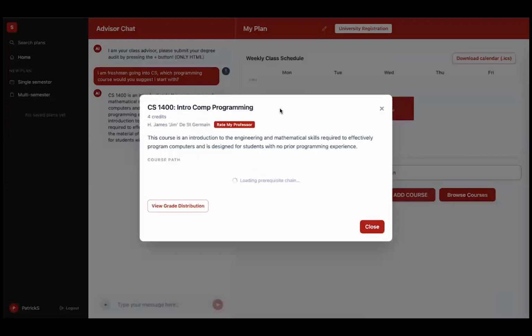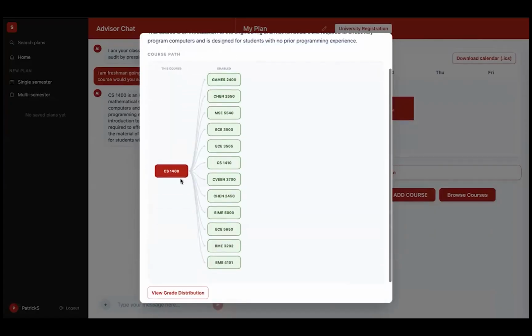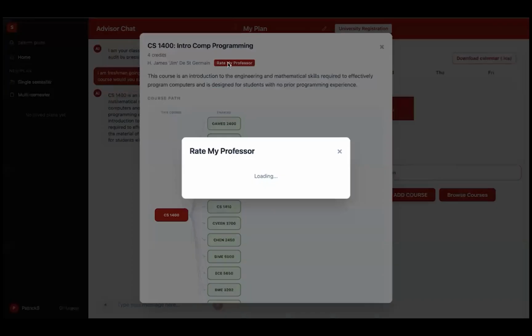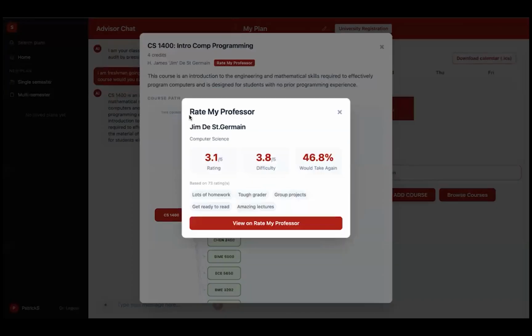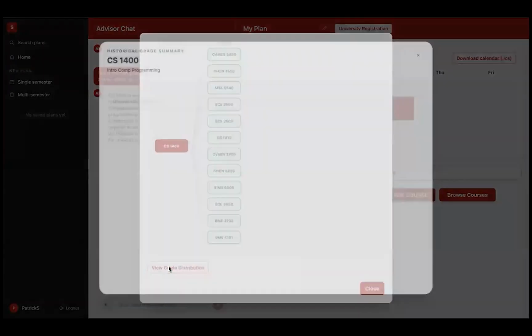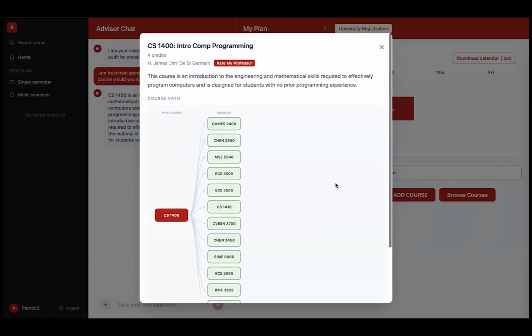We can also click on this course and get specific information about this section. You can see we have the professor here, we have the description, the courses it unlocks, and a few other things. For example, we can take a look at the Rate My Professor integration, and we can get a visualization of the summary for the ratings for this professor. We can also see the grade distributions for this course over the last 4 years. This gives an overview of how students are performing in this class. It would help a student get good insight into how difficult this course might be.